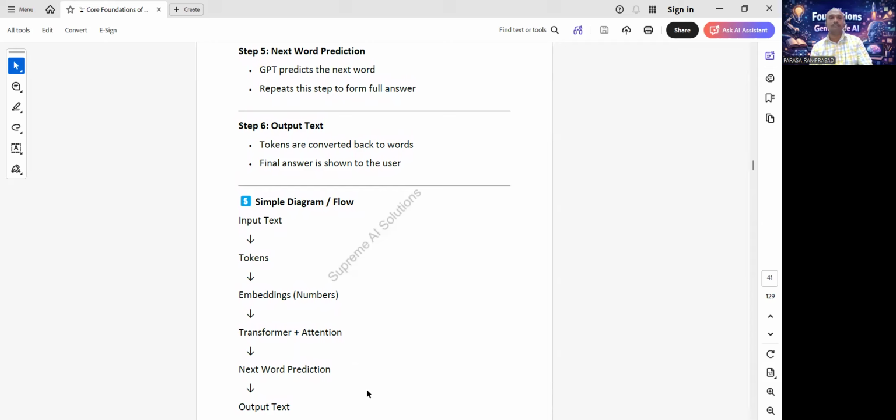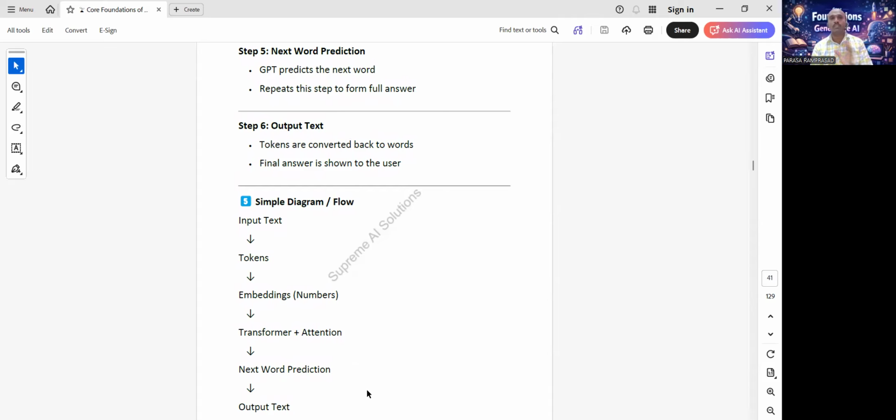Next word prediction. Now, GPT starts generating output. It predicts the next word, then the next word, then the next word. One word at a time.